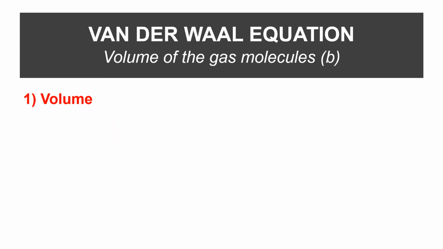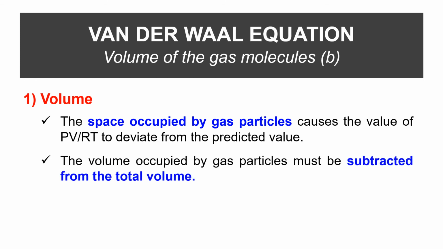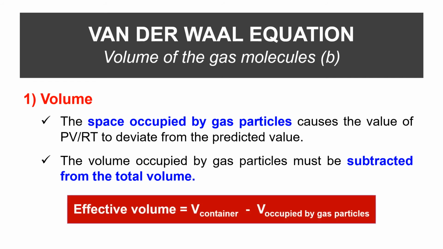The space occupied by gas particles causes the value of PV over RT to deviate from the predicted value. Therefore, the volume occupied by gas particles must be subtracted from the total volume. Thus, the effective volume can be determined, which equals the volume of the container minus the volume occupied by the gas particles.